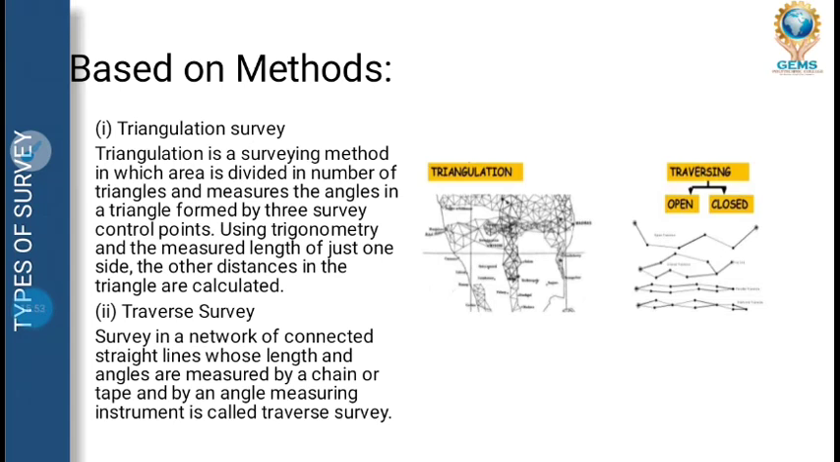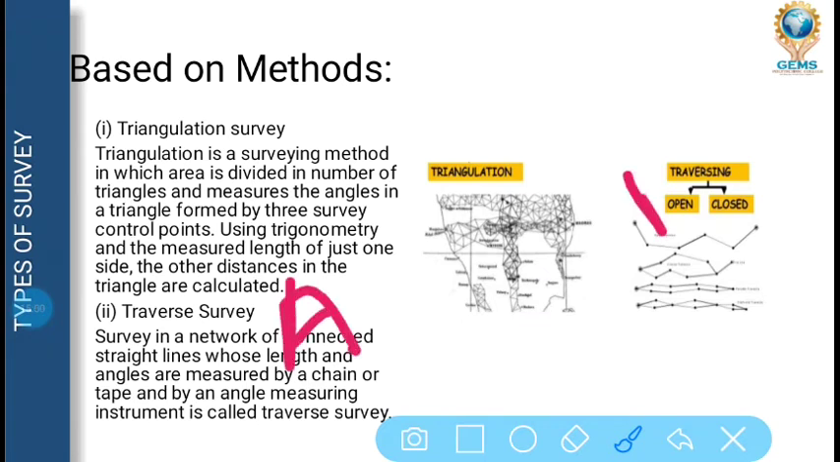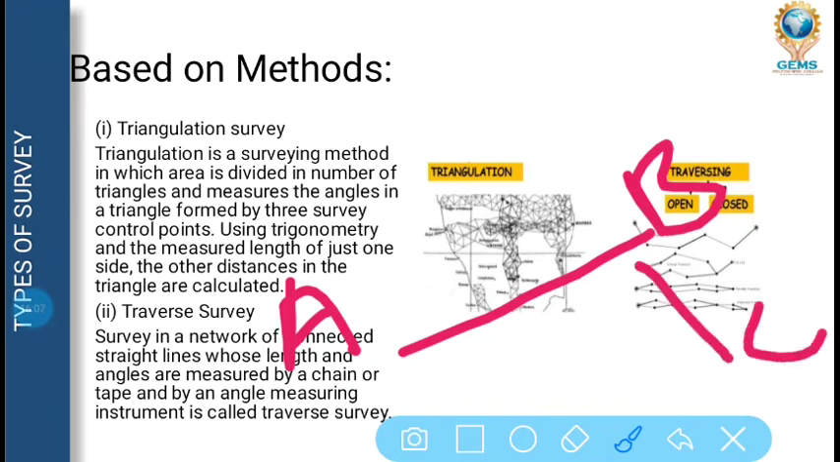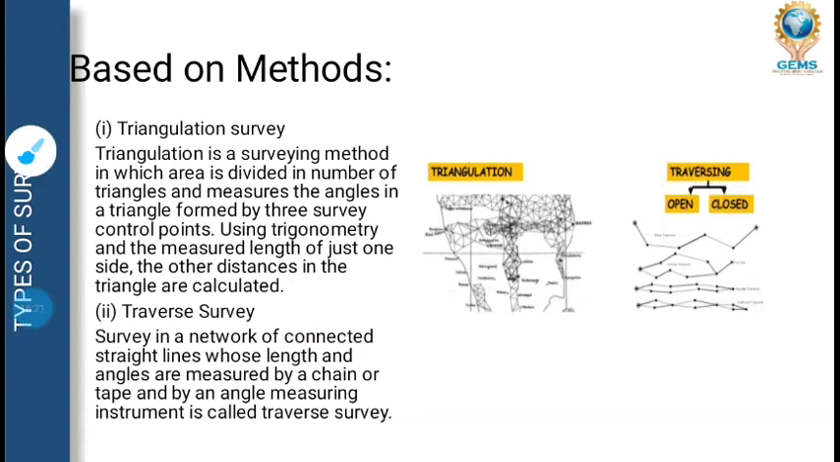Traverse survey is of two types, open and closed. Let me explain what is open. Open means point A and point B are open, or if A, B and C are open, then AC is not connecting. That is open. But when it is connected again, like A to B one angle, one distance, and B to C and C to A, that is closed. So that is traverse survey. It helps in measuring the length of the given area.